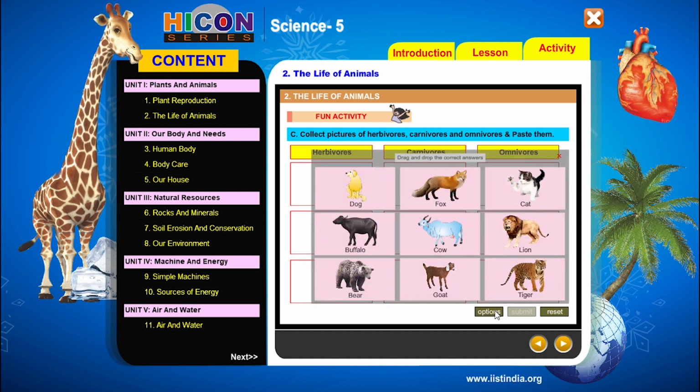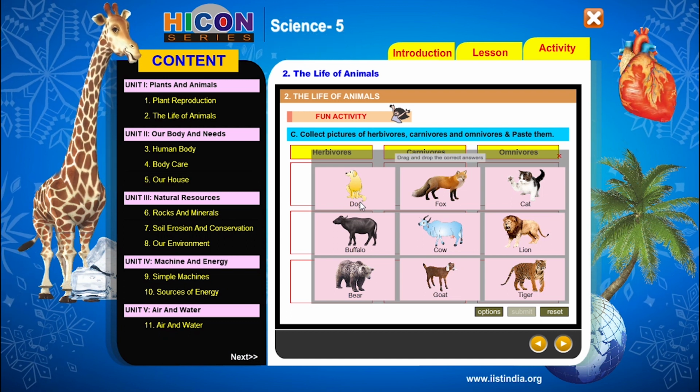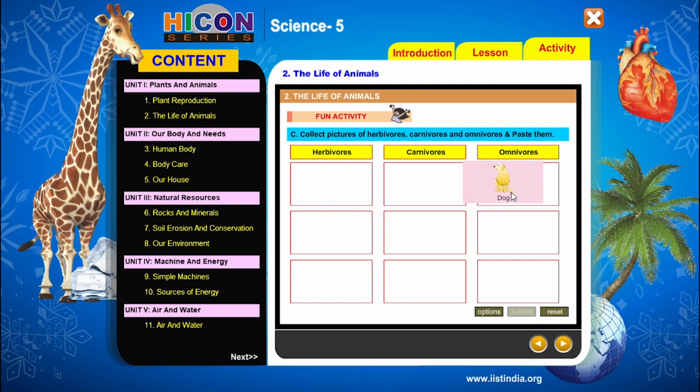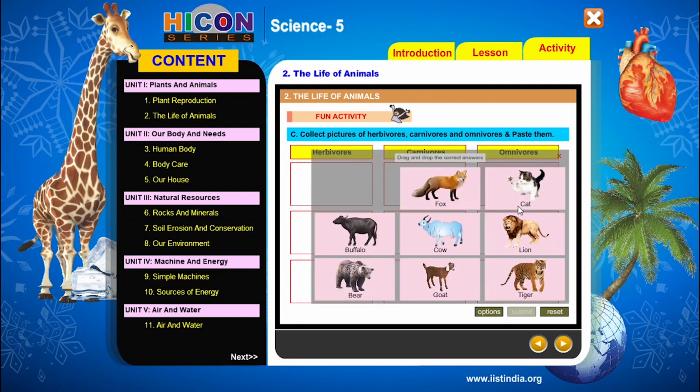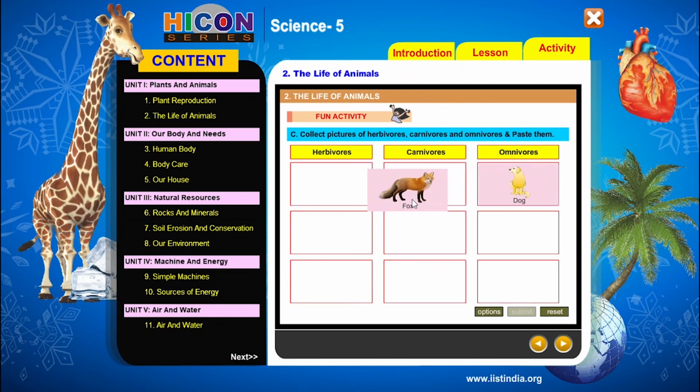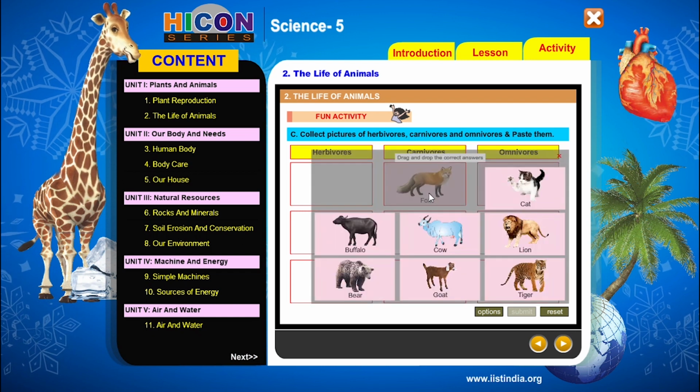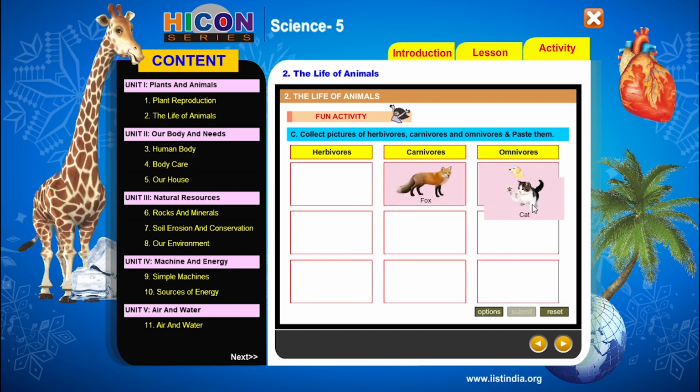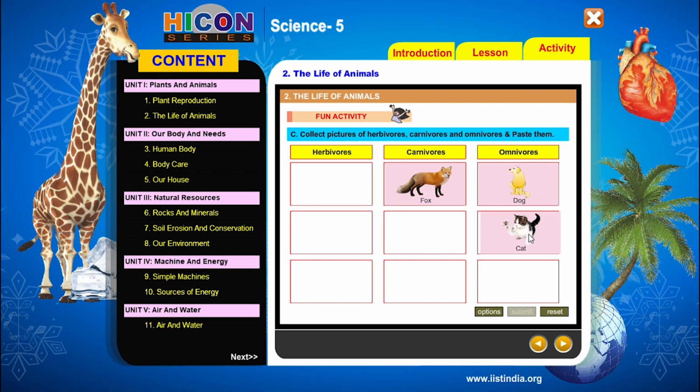So let us see some examples. Here dog. So dog belongs to which type? It belongs to omnivores. It can eat both plants and animals. So paste here. Next fox. Fox is a carnivore. So paste them here. Next cat. Cat is also omnivore. So paste this picture here.